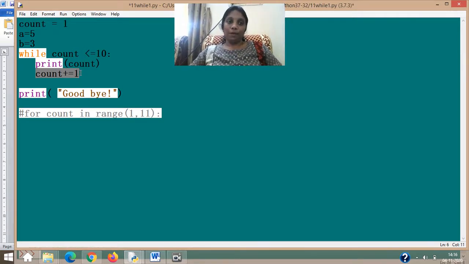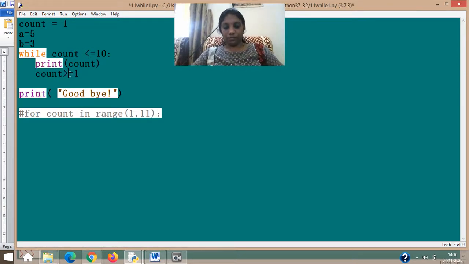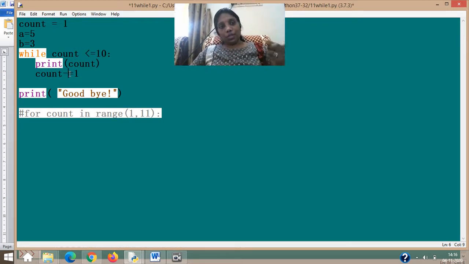So the same thing is explained here. And only after these 3 statements are correctly done, initialization, condition checking and updation, the while loop will work properly. What's the meaning of correctly done? What if I give it this way? I want to print the first 10 numbers, and I am giving count equal to 1, correct, count less than or equal to 10. So I am just checking that till it reaches 10. So 1, 2, 3, 4, 5, 6, 7, 8, 9, 10 it goes and then it should stop.